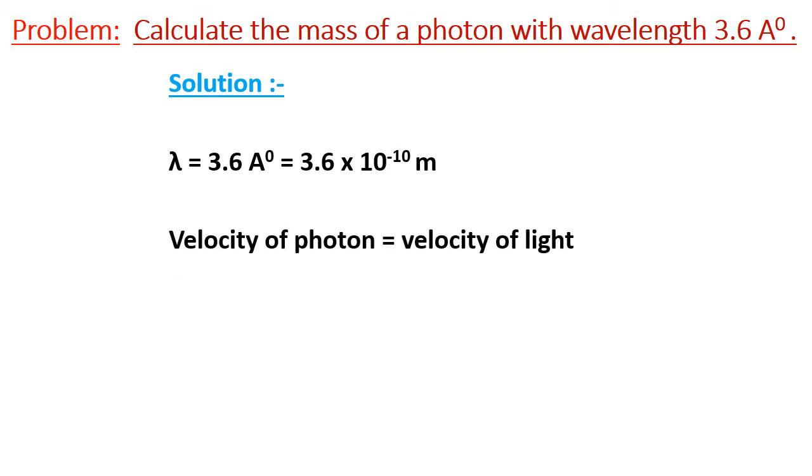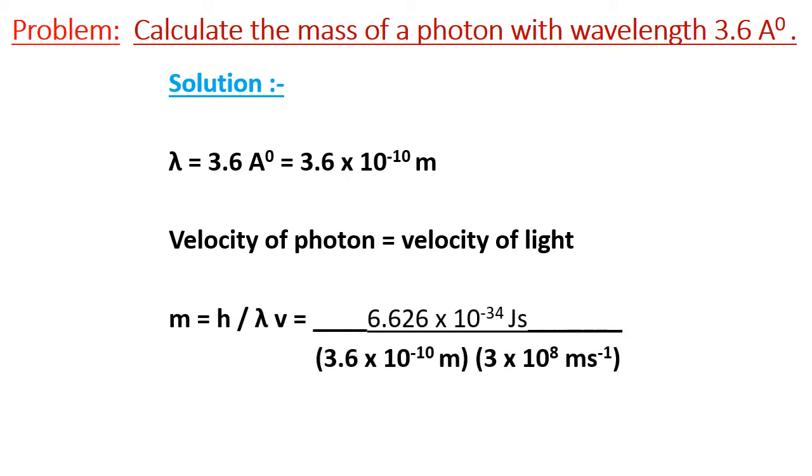We know that velocity of photon is always equal to velocity of light. So mass of a photon is equal to h over lambda into v, where h is Planck's constant whose value is 6.626 into 10 to the power minus 34 joule second, divided by lambda, that is wavelength of photon, 3.6 into 10 to the power minus 10 meter, into velocity of light, which is 3 into 10 to the power 8 meter per second.